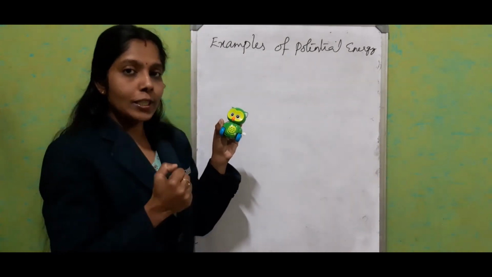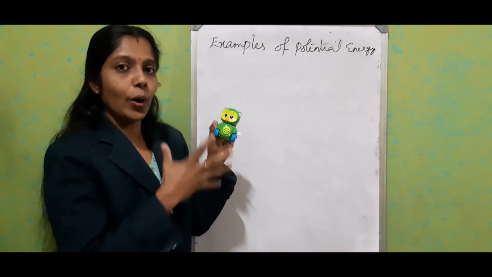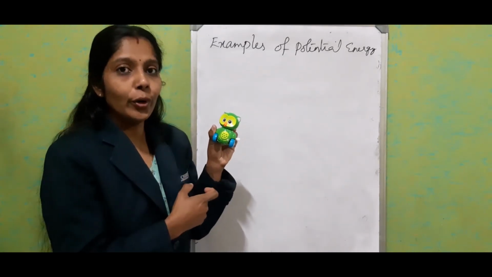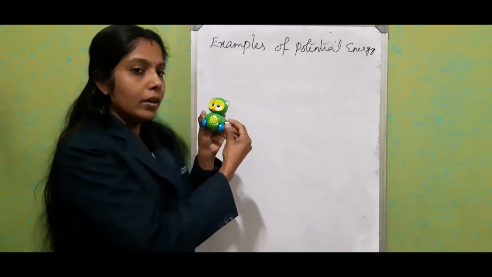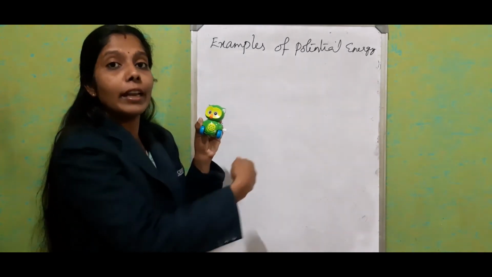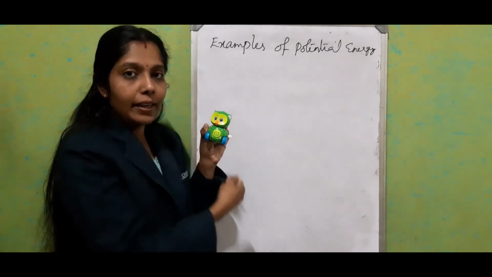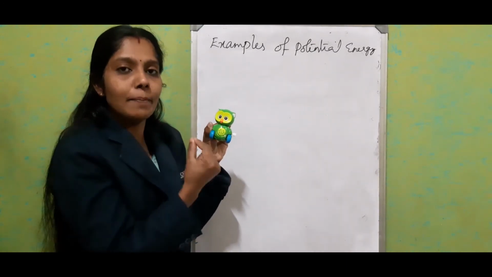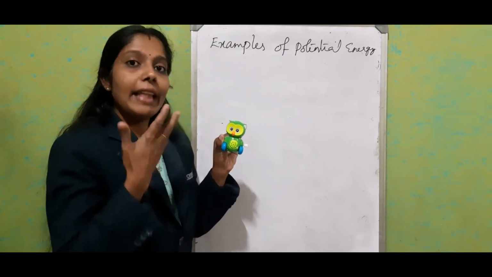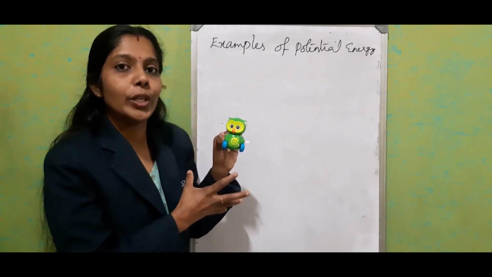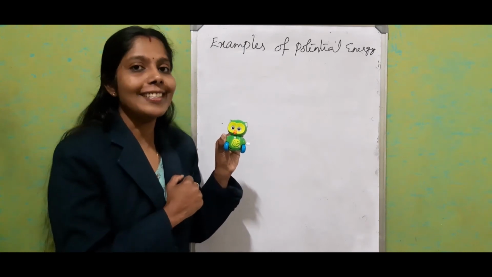So when I leave this on the floor, it's going to move. I did work on this by rotating the spring, so it got compressed and stores the energy. With that energy, this toy is going to work. Let's see that.